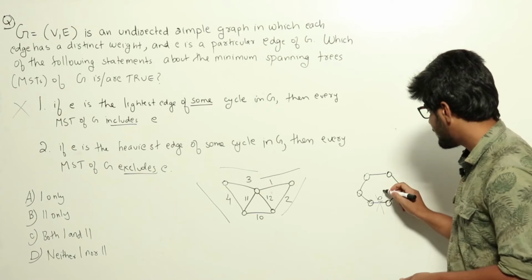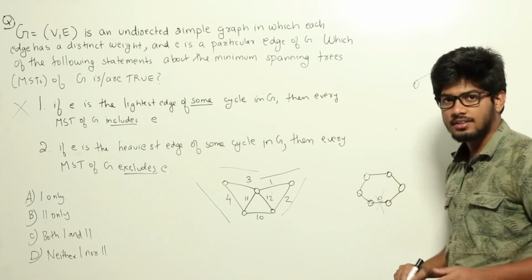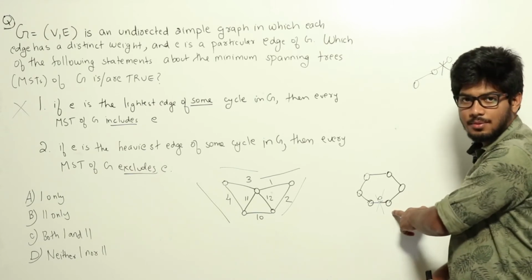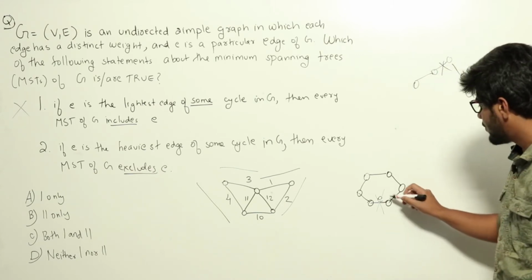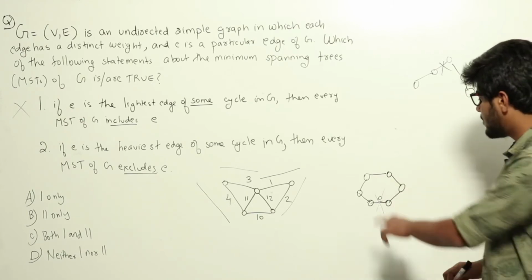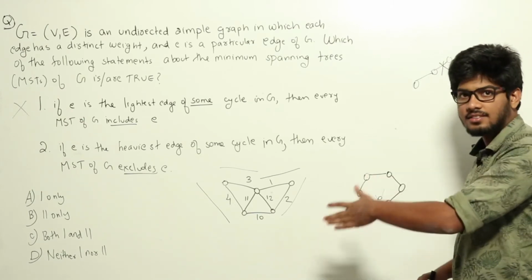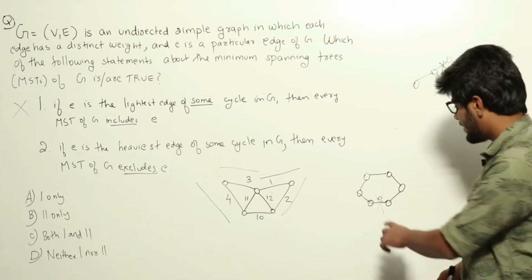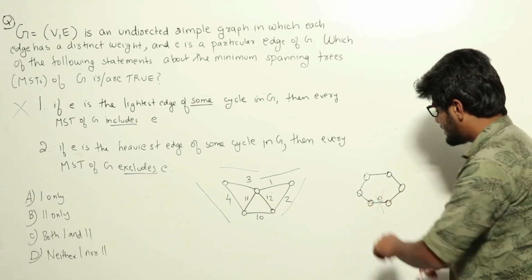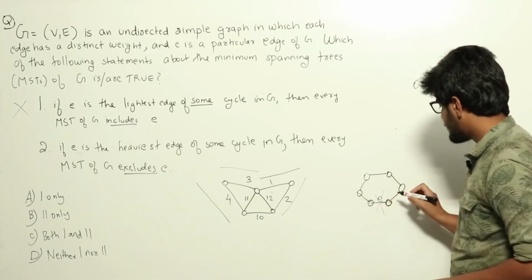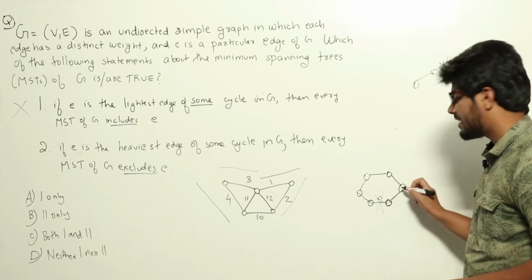I'll repeat again. Let us say I am removing this edge. Now let us say this vertex becomes disconnected. All of the nodes belong to some part of the tree, but the tree as a whole is now disconnected. There are 2 trees here. We need to connect it again. Meaning, when I am removing this edge, if this vertex alone is disconnected, then I can always add this edge to make it connected again.